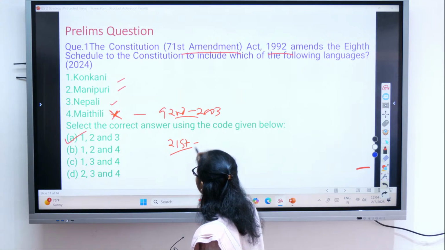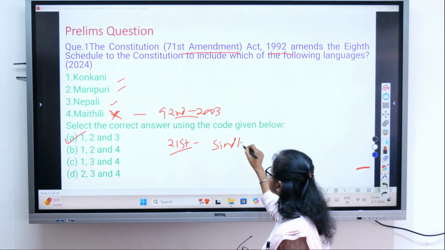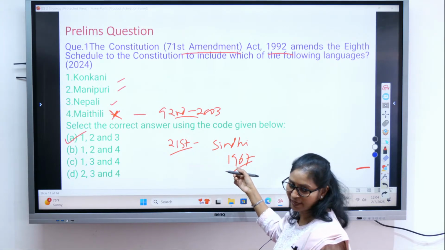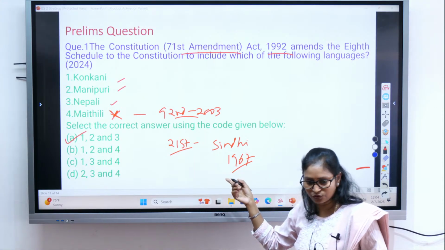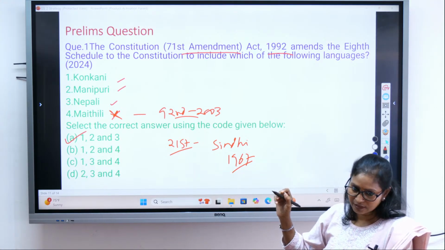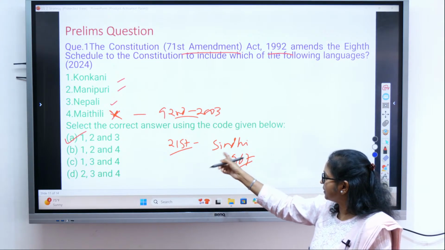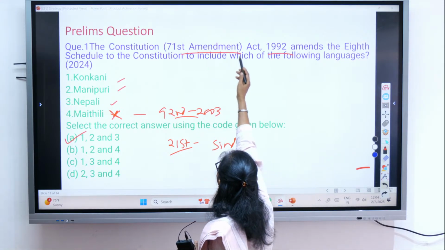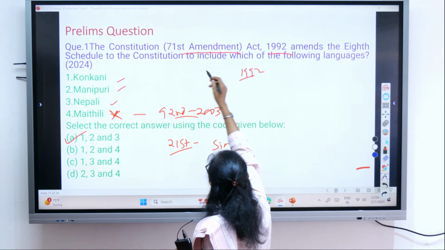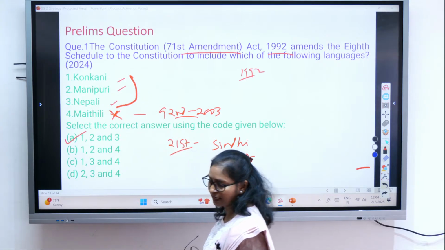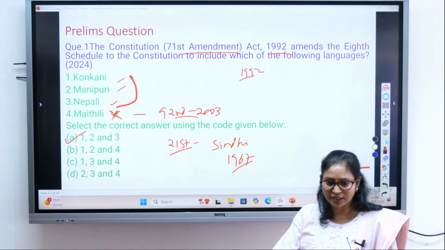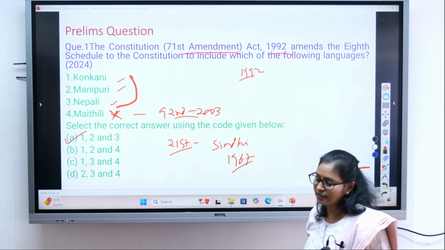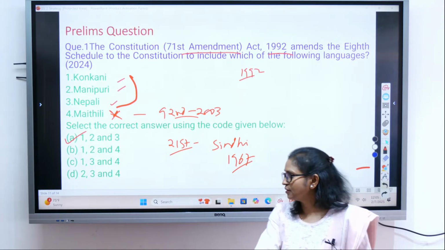Because of the 21st Amendment Act, Sindhi, 1967. Sindhi was added to the 8th Schedule. Originally, the 8th Schedule has 14 languages, right? Then in 1967, by the 21st Amendment Act, Sindhi was added as the 15th language. Then the 71st Amendment Act, 1992, 3 languages were added, right? 15 plus 3, 18, right? Then the 92nd Amendment Act 2003, another 4 languages were added.